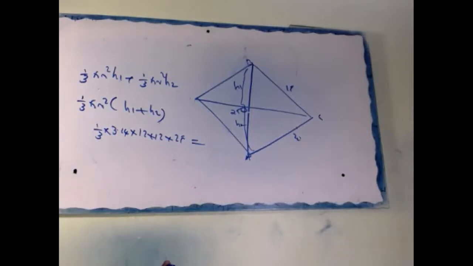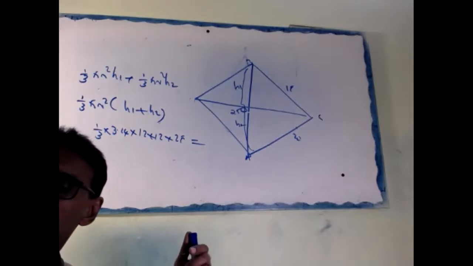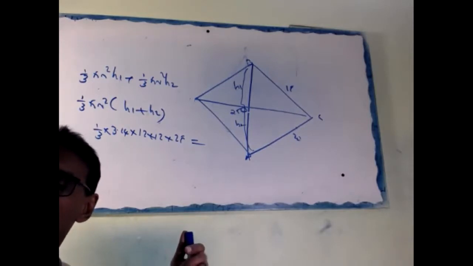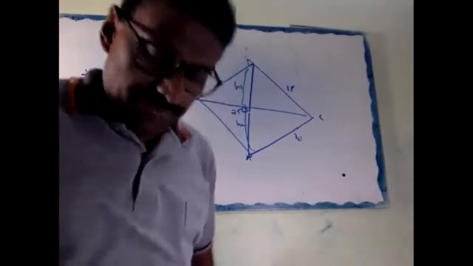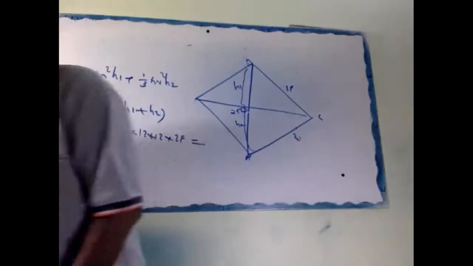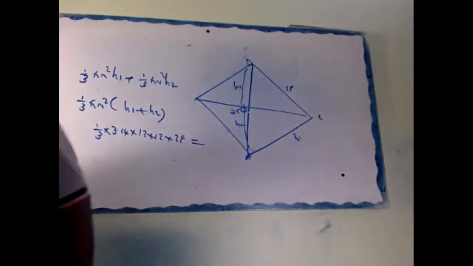Okay, what did you get? Okay, you got 3768, right? 3768 centimeter cube.